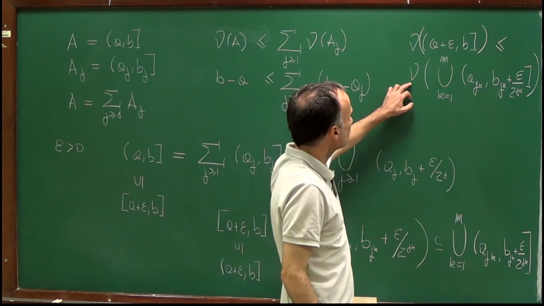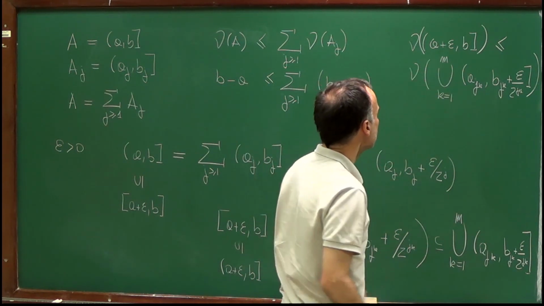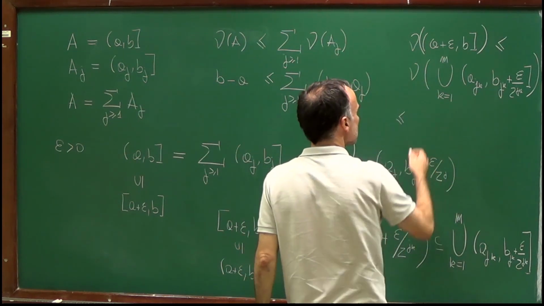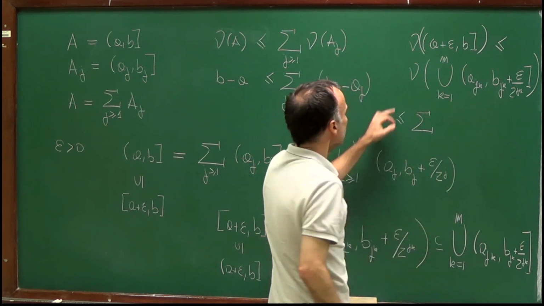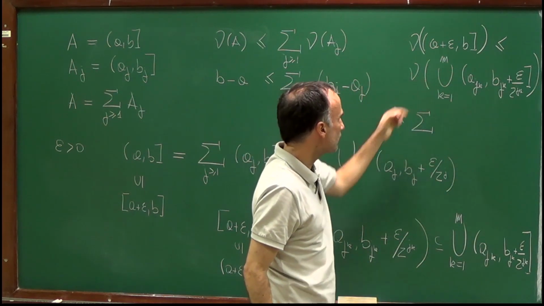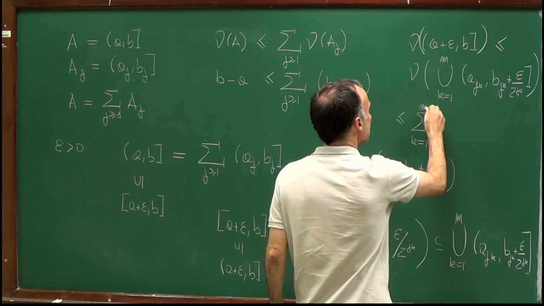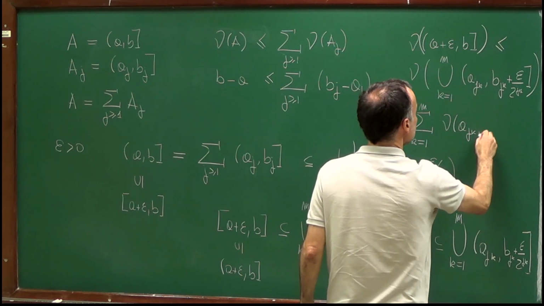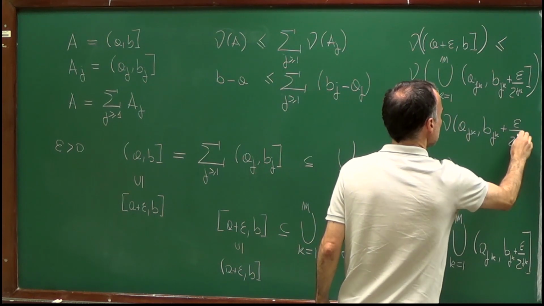And we know that the measure of a union is less than or equal to the sum of the measures. This is the subadditivity property of a function which is additive and defined on an algebra. So this is smaller or equal than the sum, k from 1 to m, of nu of (a_jk, b_jk plus epsilon over 2 to the power jk].